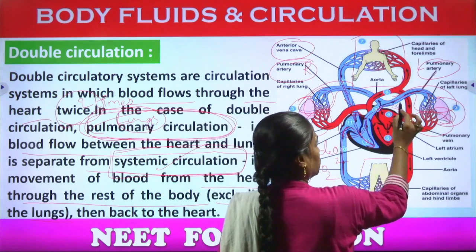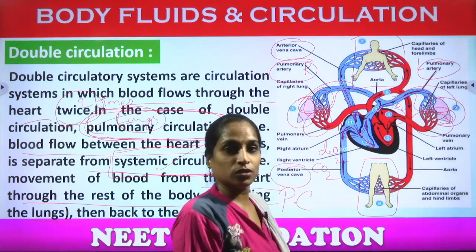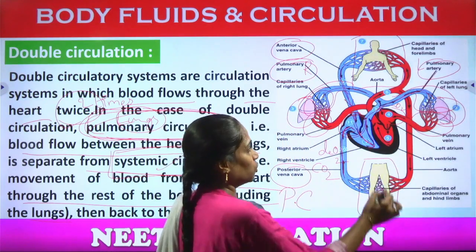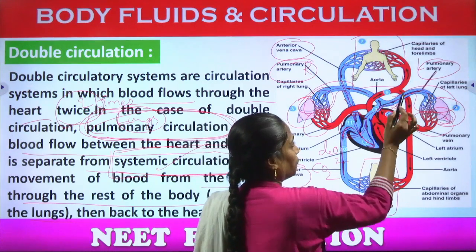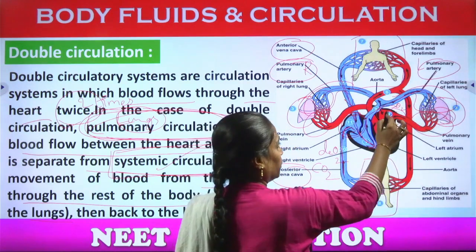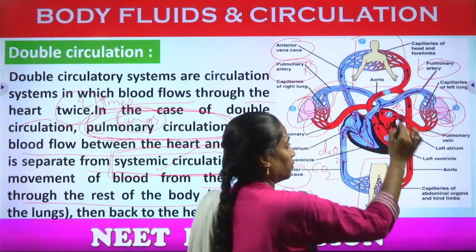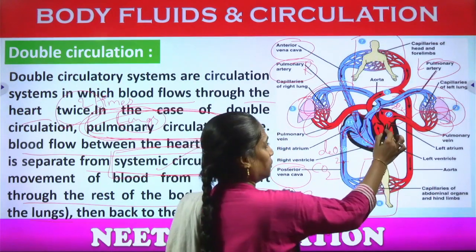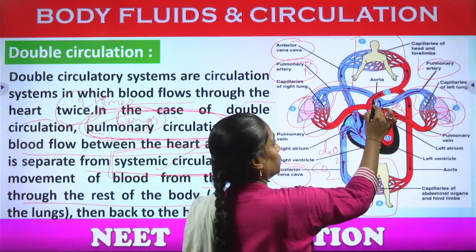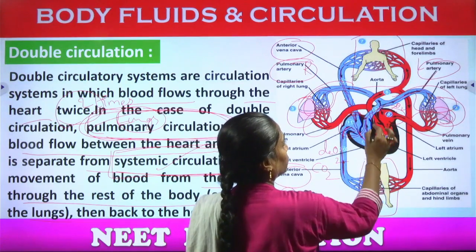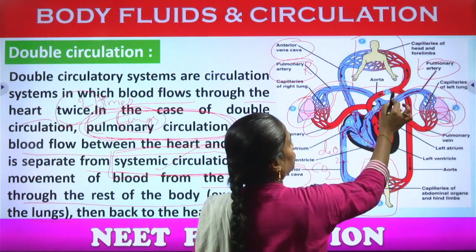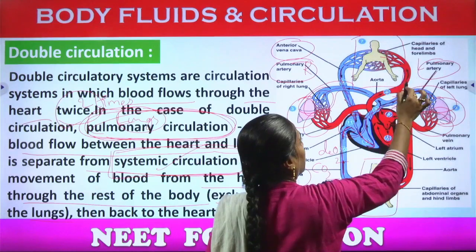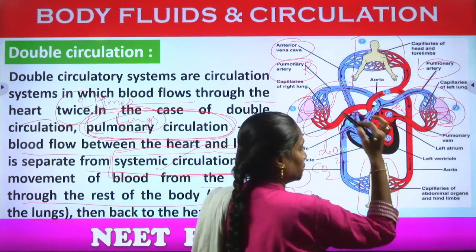Oxygen gaseous molecules enter the left atrium, move towards the left ventricle, and from the left ventricle go towards the aorta, to the anterior and to the posterior.